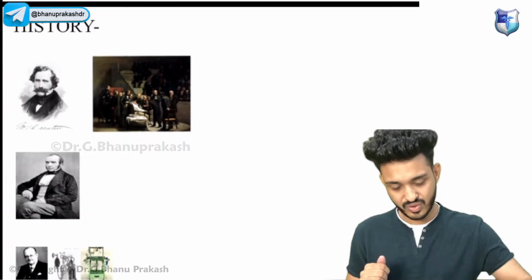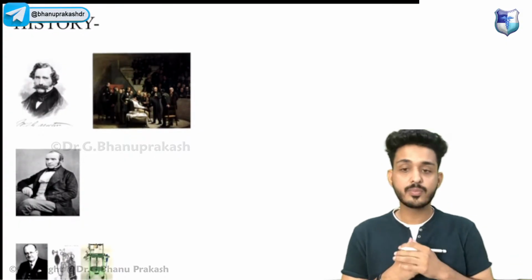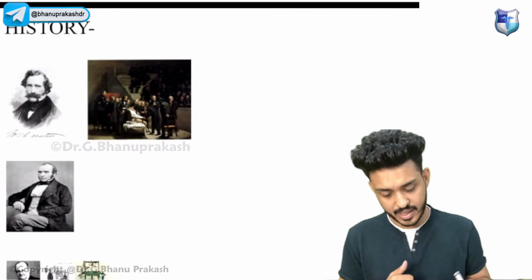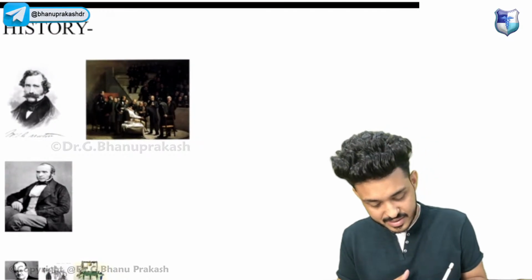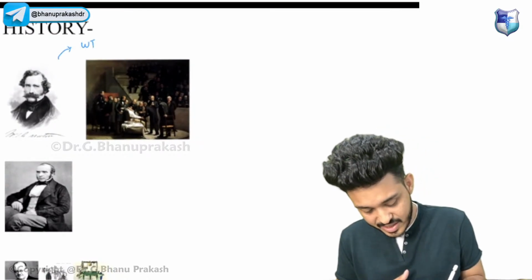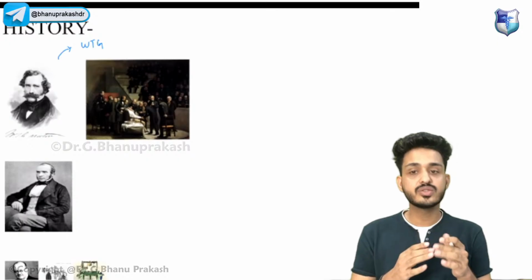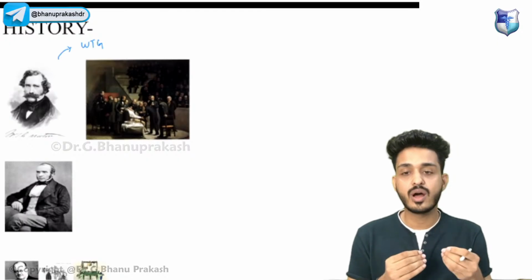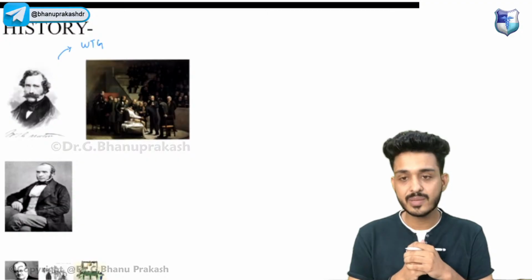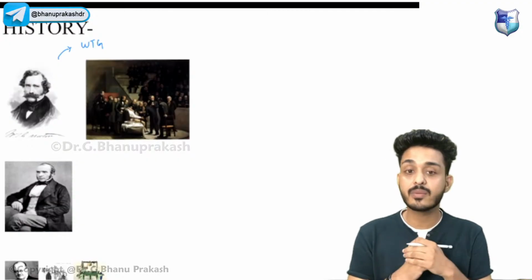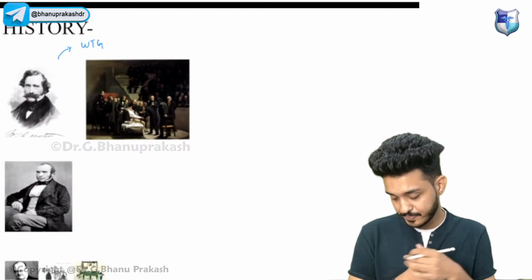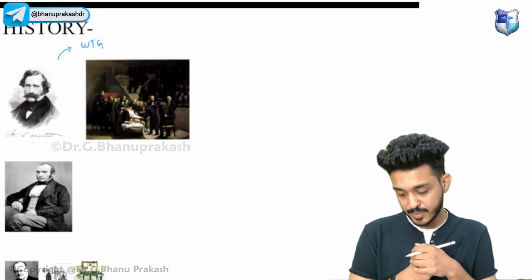First slide. Can you appreciate who this gentleman is? Some questions are coming from the history itself. So who is this gentleman? This is WTG Morton. What I want you guys to do is try to speak wherever you are sitting and try to answer, because these are the types of questions you will be getting. From anesthesia, you will get approximately 5 to 6 questions, but they are important. You can get all of them correct.